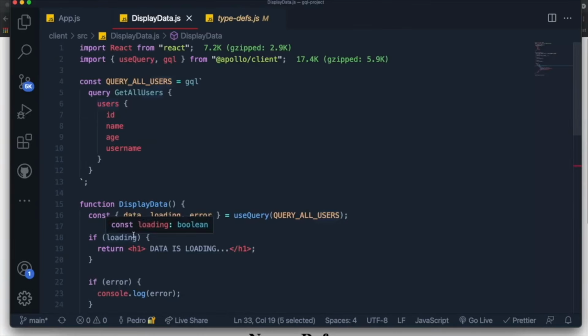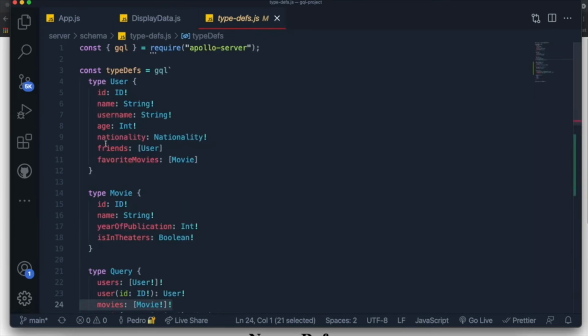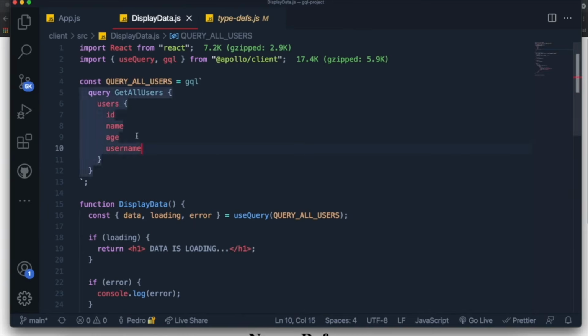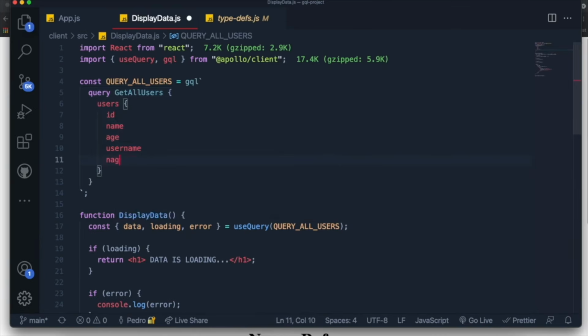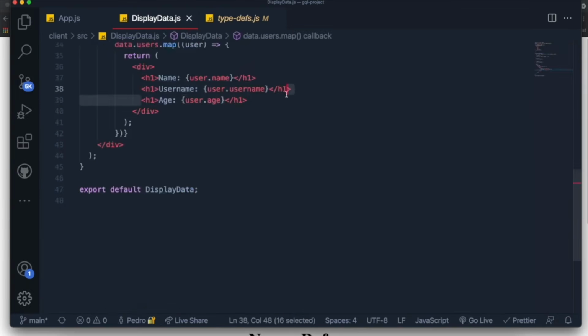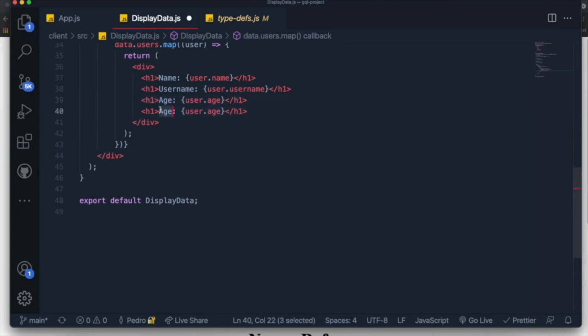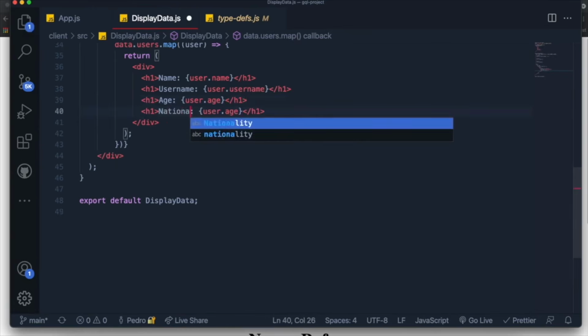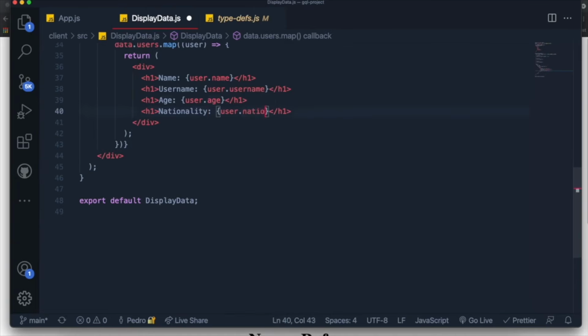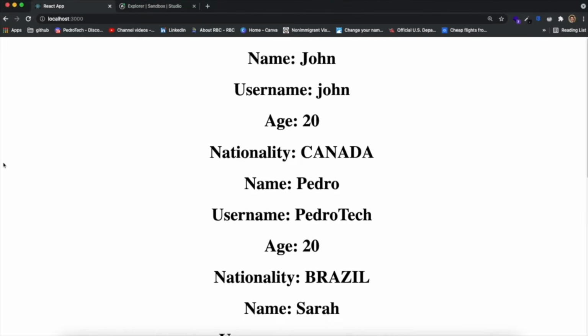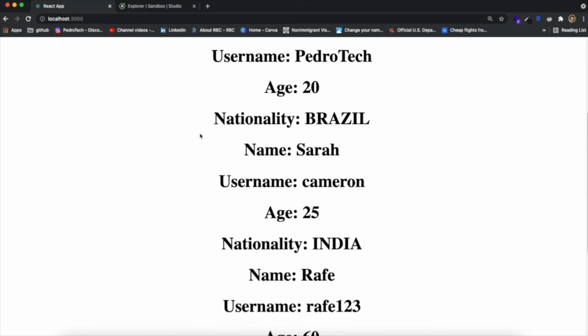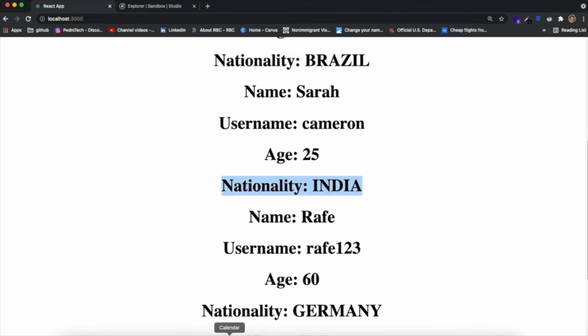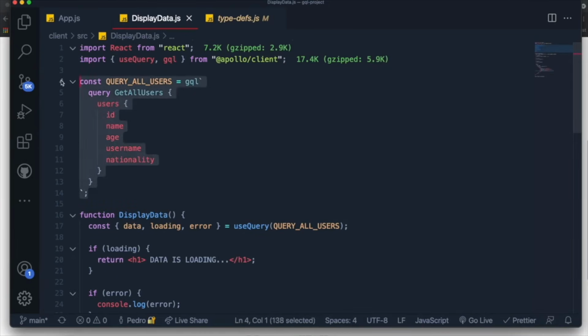Now we can specify more fields if we want to. For example, if you recall, in our user type there is nationality, so I can just come over here and say nationality like this, and we can add a new field over here, which for some reason should show the nationality. Let's see if this works. Nationality and user.nationality. And you should see that each user should contain a nationality below them, which is really cool as well. You can specify everything you get from the backend right from the frontend,